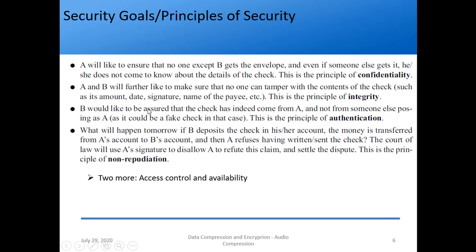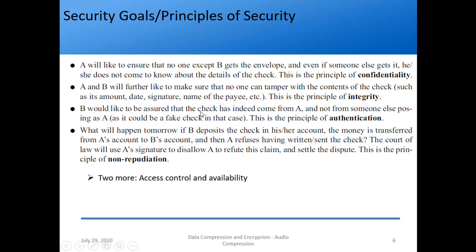Another thing, B would like to be assured that the check has indeed come from A and not from someone else posing as A, right? As it could be a fake check in that case. So this is the principle of what? Authentication.